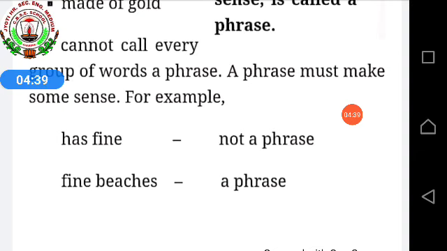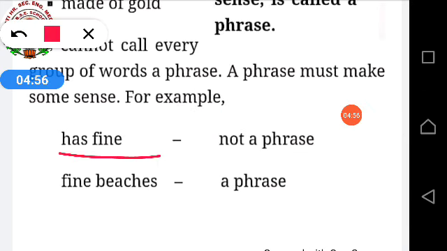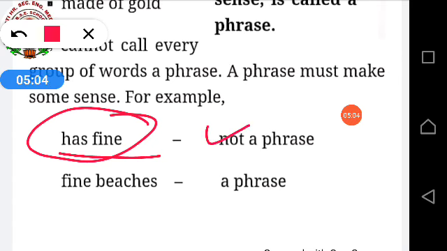For being a phrase, the group of words must have some sense. Without sense, if any word is given, for example, see, I have written over here, has fine. What is the meaning of has fine? Nothing. Does it make any sense? No. That is why it is not a phrase.